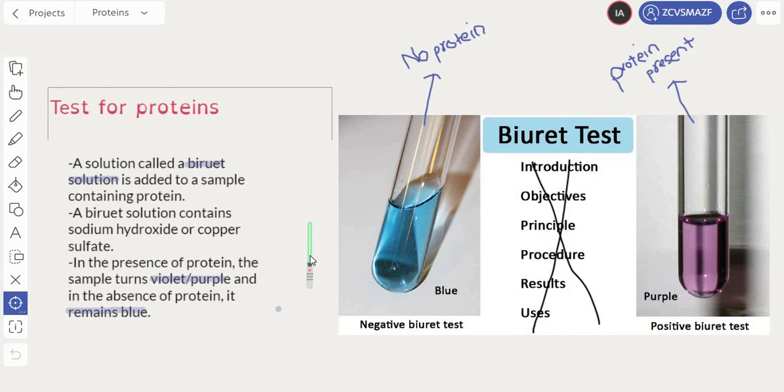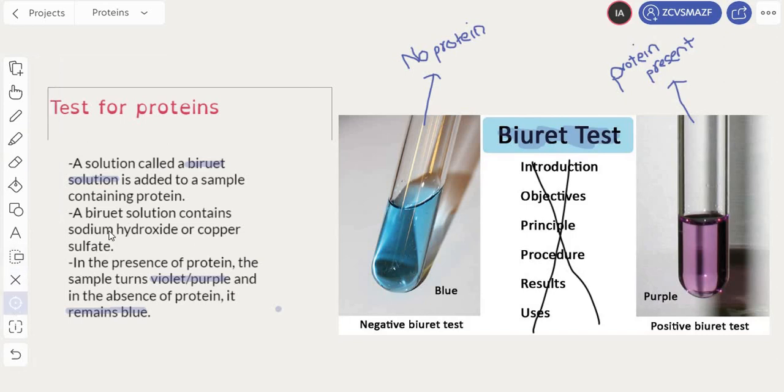Now the last part of this topic, proteins, is the test for proteins. So what is that one test done in labs to determine the presence and absence of protein in your food sample? Well, that test is called a Biuret test. The one that I'm highlighting here with the purple pen, the Biuret test, is basically a method by which you check for the presence or absence of protein.